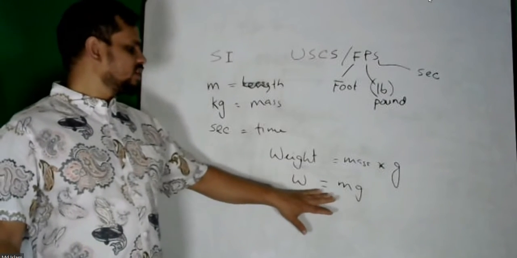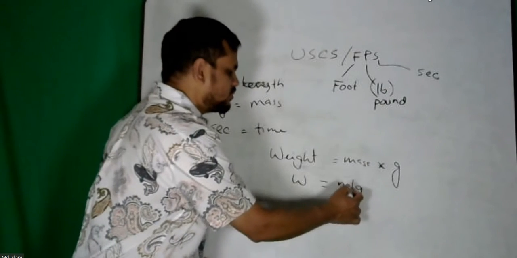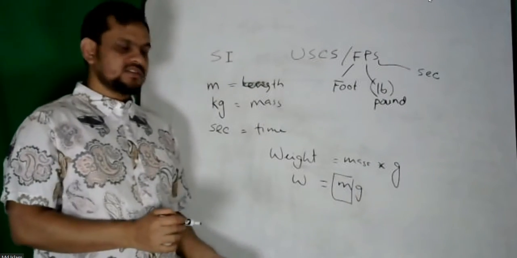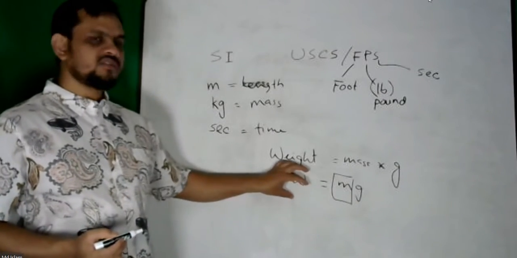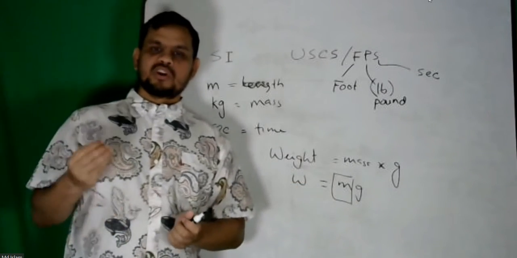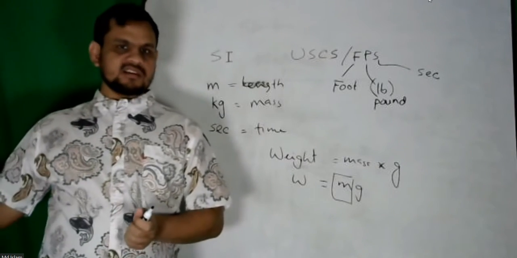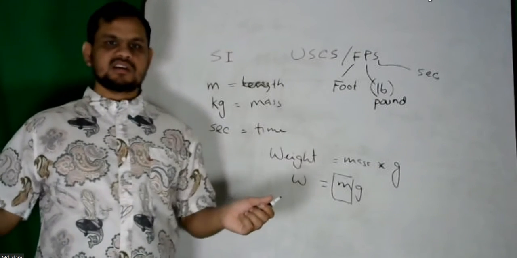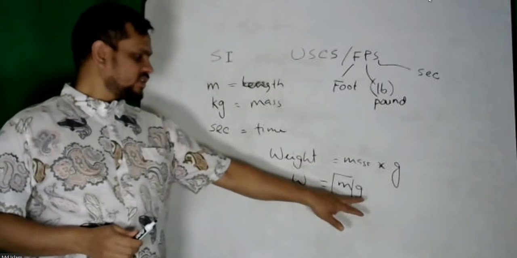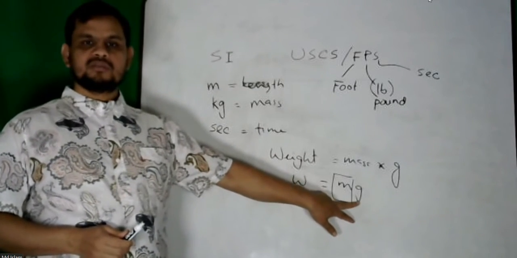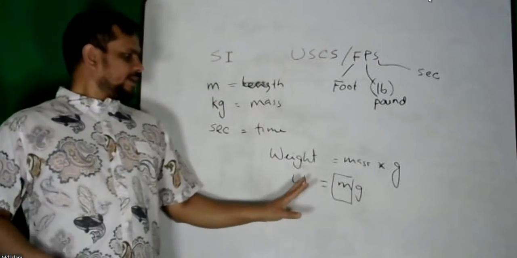So the weight of a body is mass times the gravitational constant. If you go to the moon, the mass does not change, but g, the gravitational constant, changes. So the weight of a body changes. The weight of a body in America and the weight of the same body in Africa or Asia or Australia might change depending on the g value. You know that g is not constant. That is a different discussion, not now.